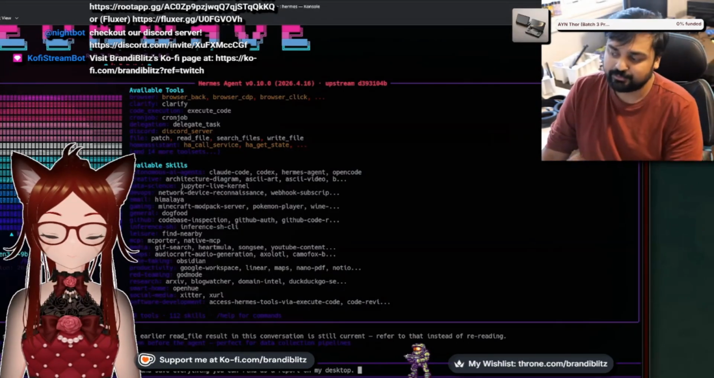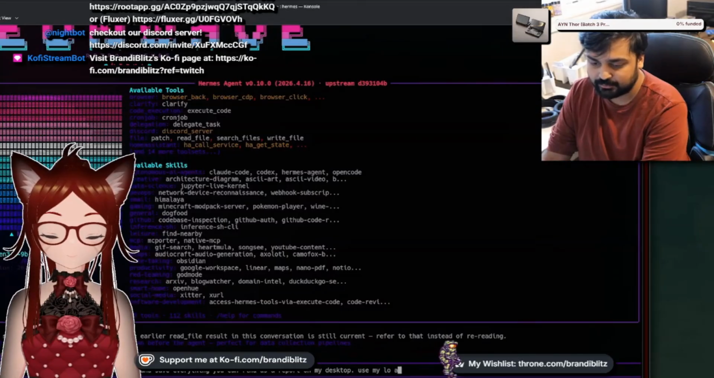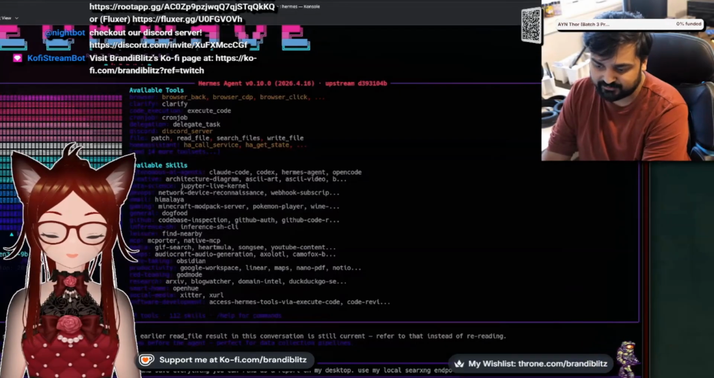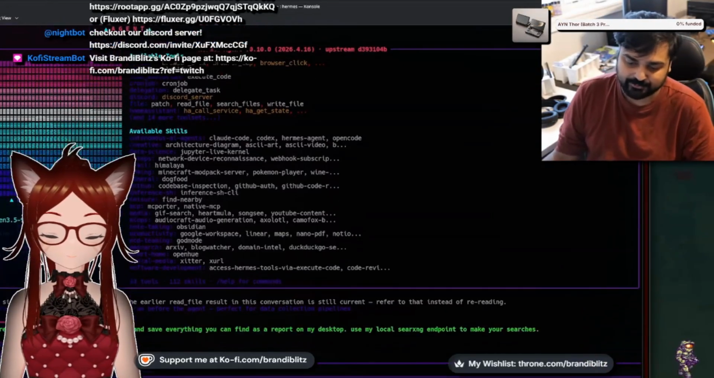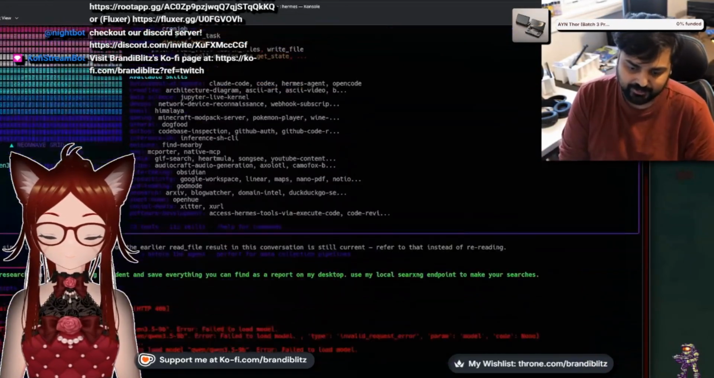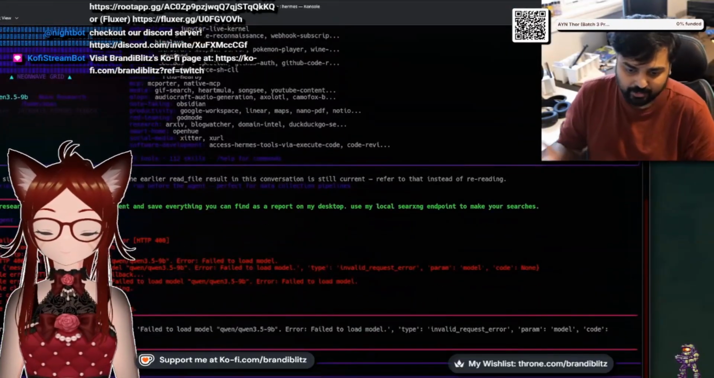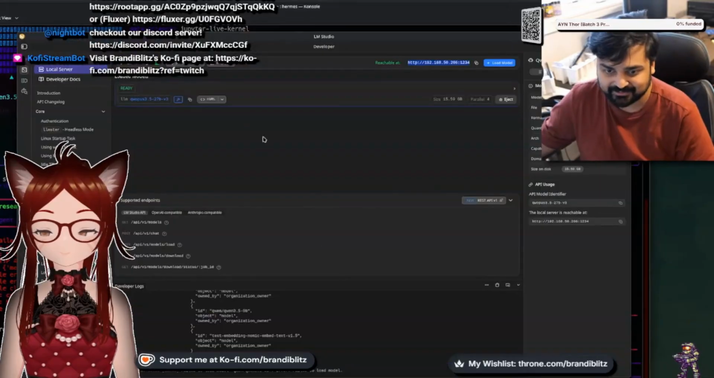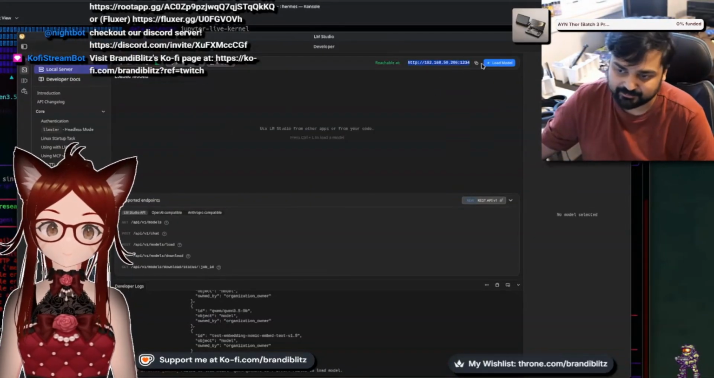I told it, hey, search on the internet, use my local endpoint to make your searches. Once I've given it all those instructions, I've told it to research on the internet and grab all of the information you need. So over here, it's actually failed a little bit. It can't connect to the model because it's not technically loaded.